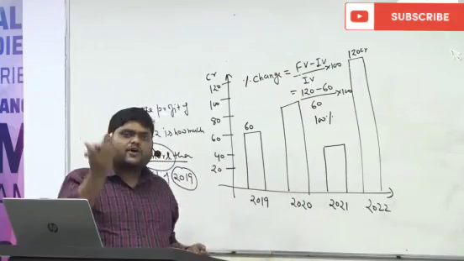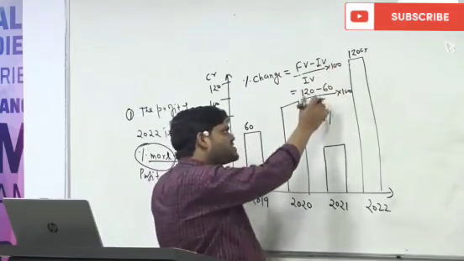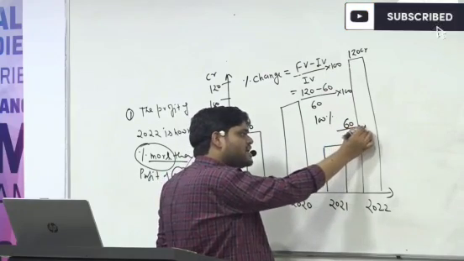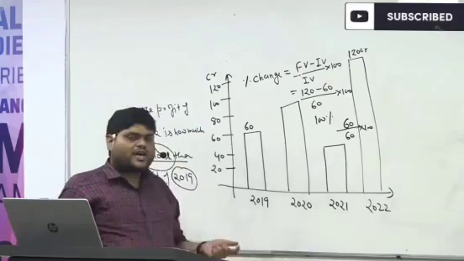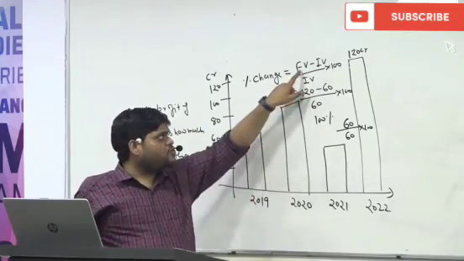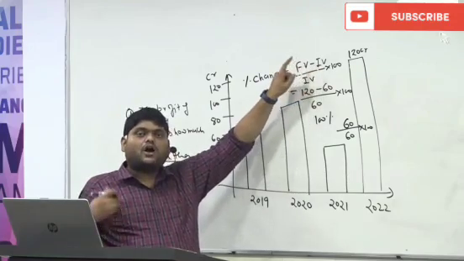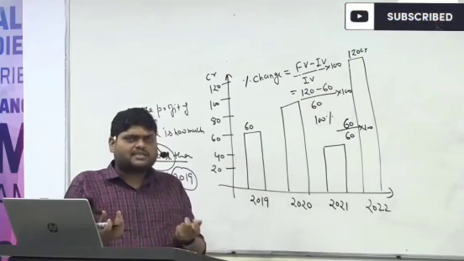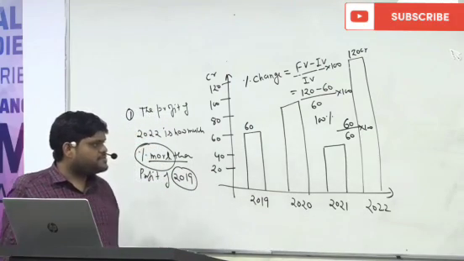Either you can calculate mentally 120 minus 60 and directly write 60 upon initial value 60 into 100, or you can write 120 minus 60. Both are the same, there is no difference.